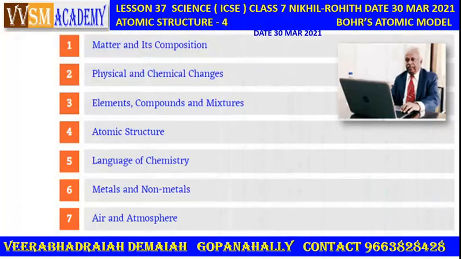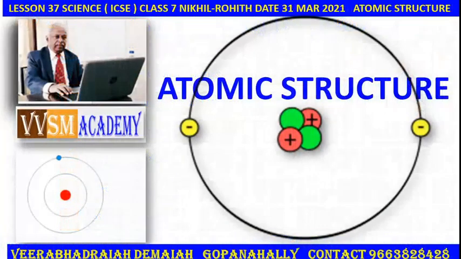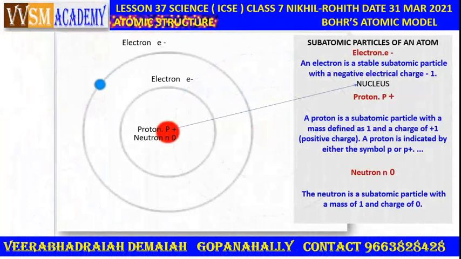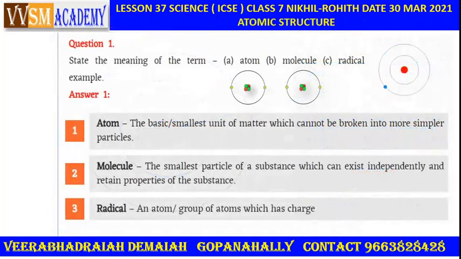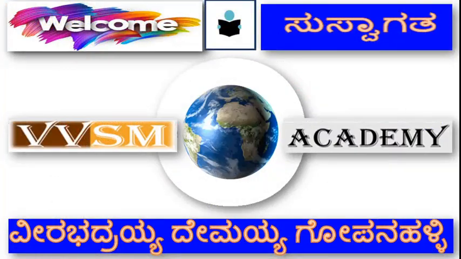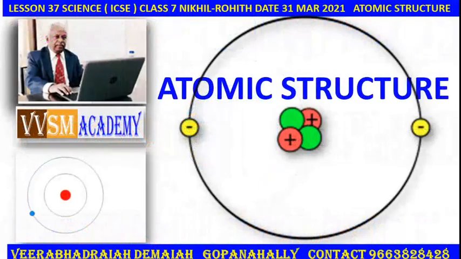Chapter 4 of the 7th standard ICSE class is atomic structure. In the atomic structure, we have studied that the atom consists of electrons, protons and neutrons. The electrons revolve around the nucleus of an atom in different orbital levels, and the protons and neutrons are packed together in the nucleus, which is called the nucleus of an atom. And among atomic models, we have discussed Bohr's theory as well as Bohr's atomic model.